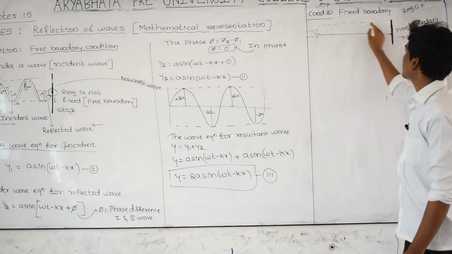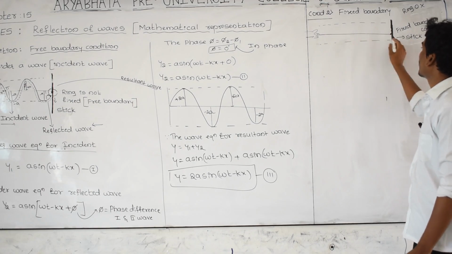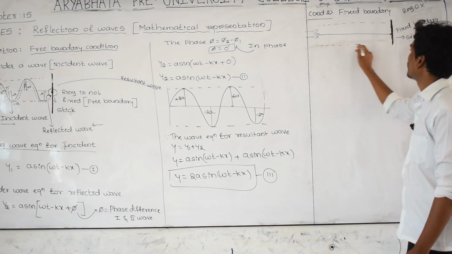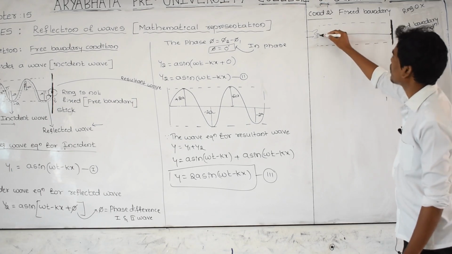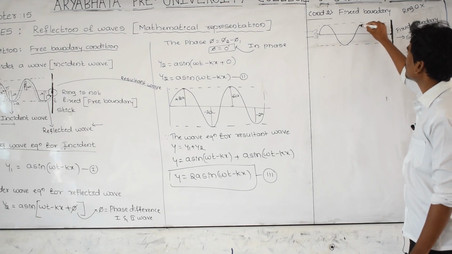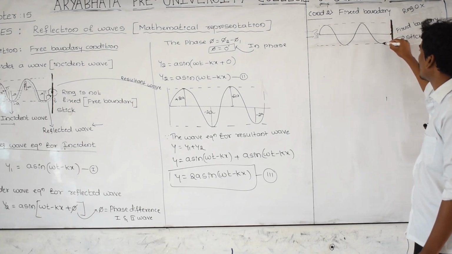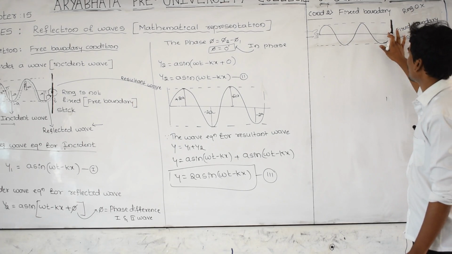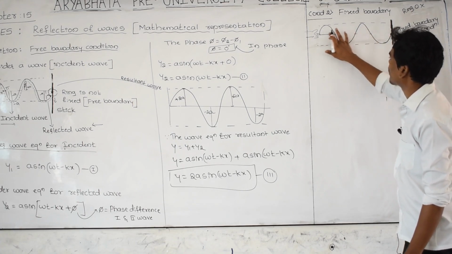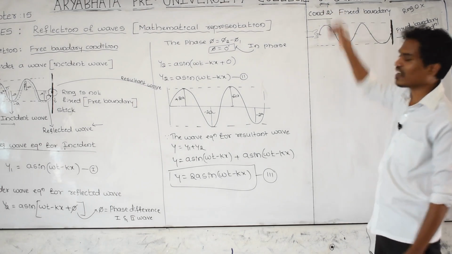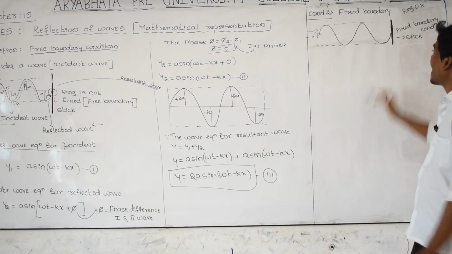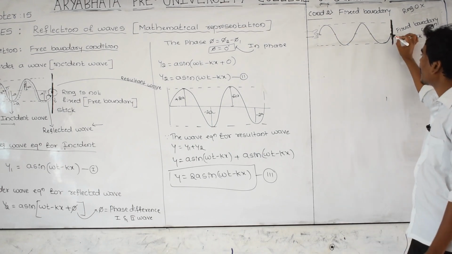You are observing that the rope produces a wave. The wave is produced in the rope like this. This is which wave? This is the incident wave, which means the rope is looking like a wave now. If you jerk your hand up and down, the rope is looking like the wave.